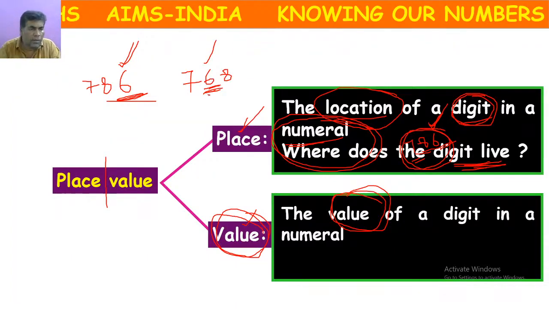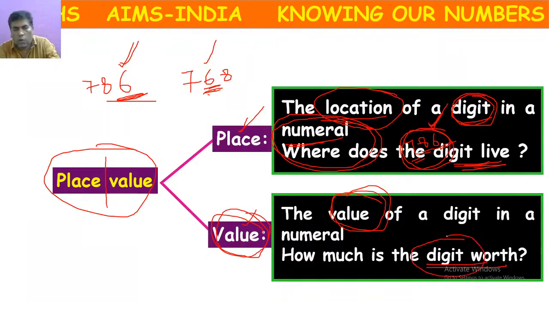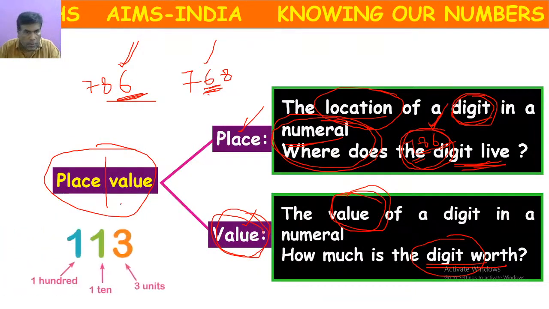These two together, we call it a place value. Here, value means how much is the digit worth, or the value of the digit. These two combined, we call it a place value.